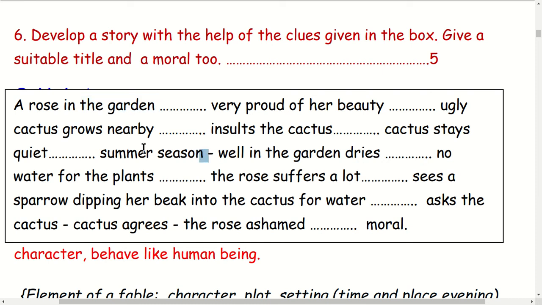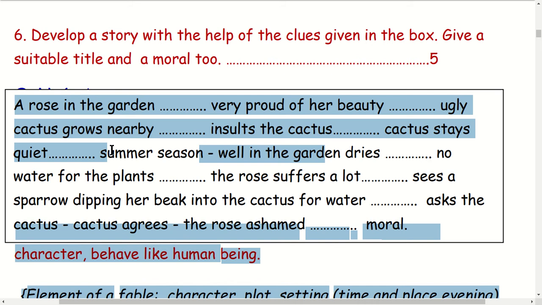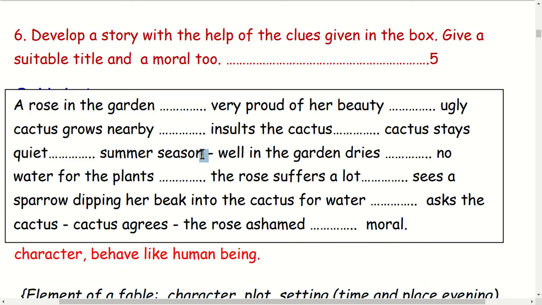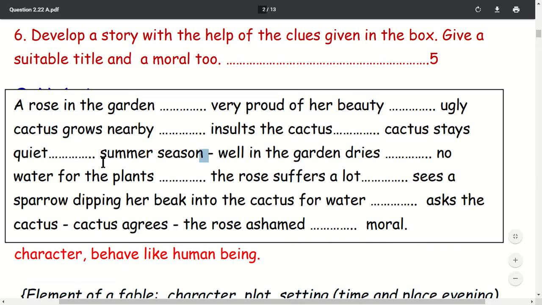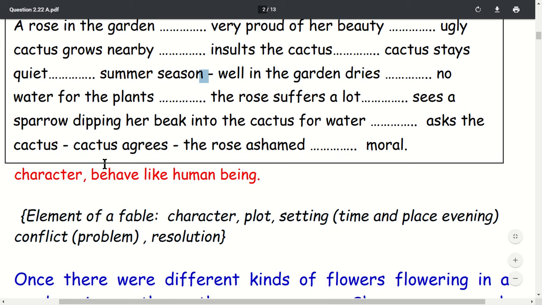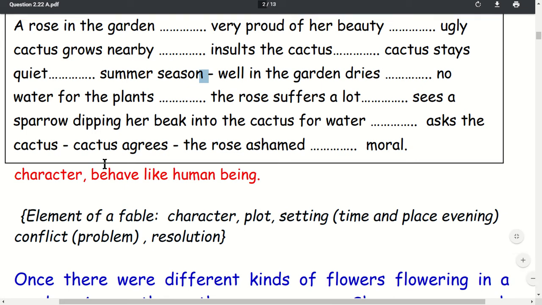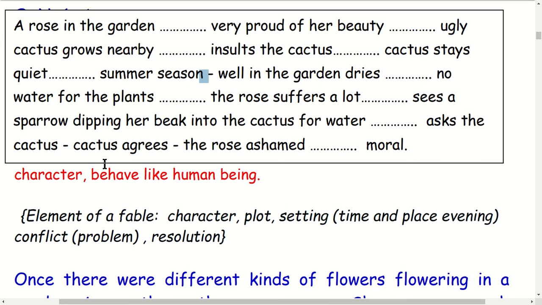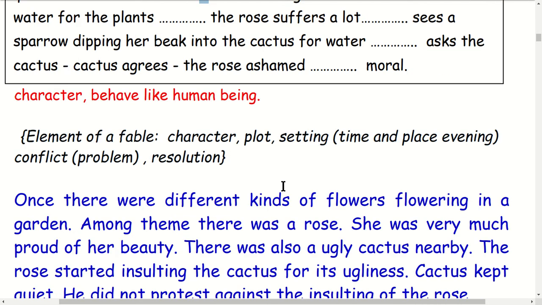Summer season came there. This is the time here. No water there. There was no water, and the garden dries. There was a problem of water for the rose, and at last the rose requested the cactus to give some water, and the cactus agreed, and then there is the moral here.